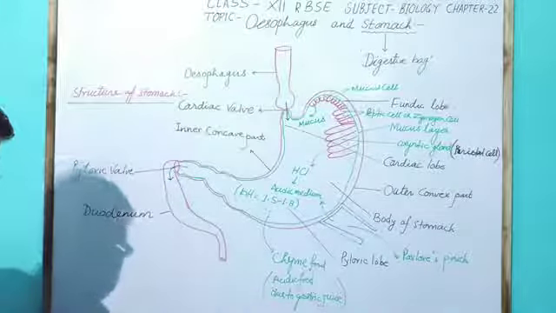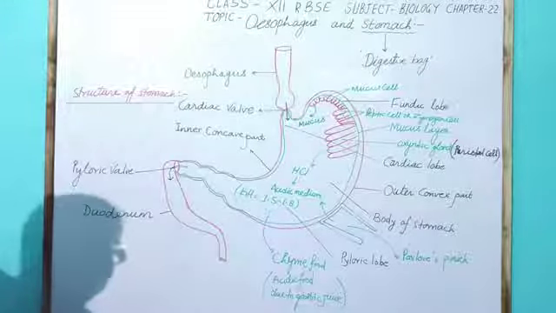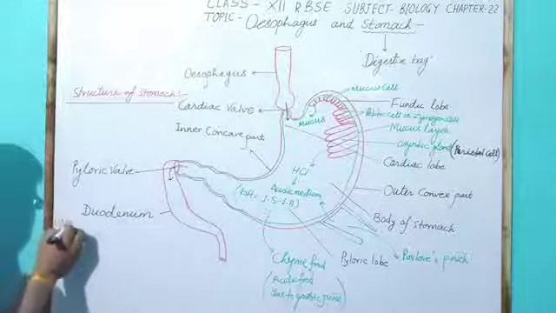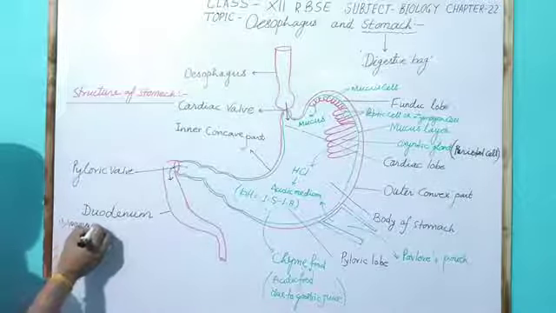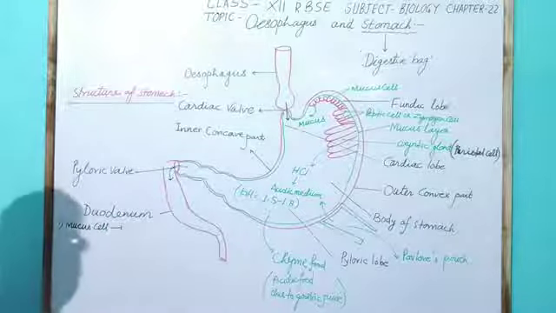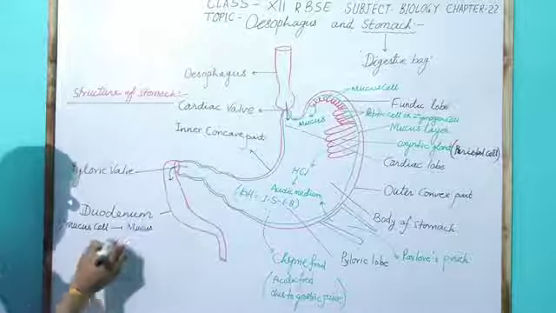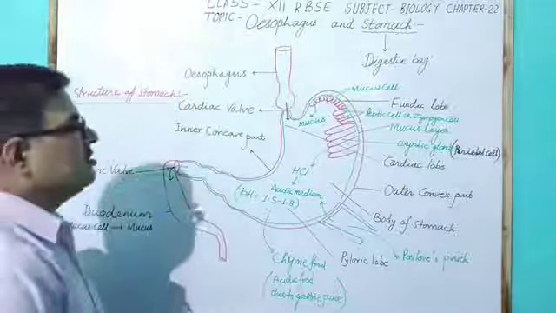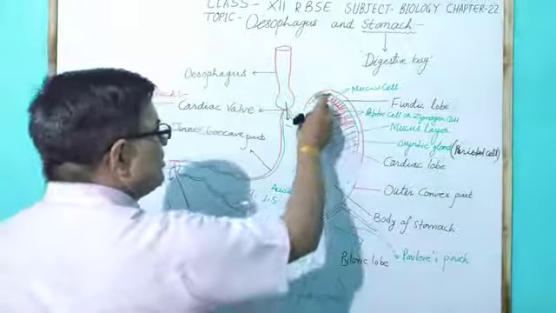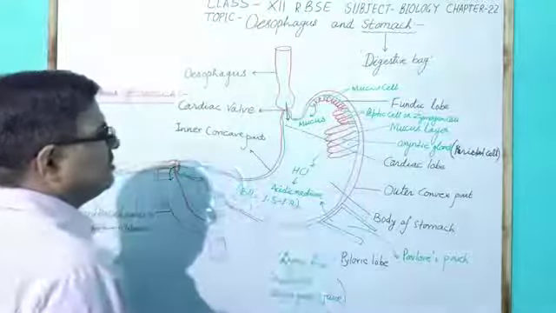In the stomach, different types of cells are present. The first cell is the mucus cell, which secretes mucus. The mucus cell, present in the fundic part, is the smallest in size in comparison to the other types of cell.